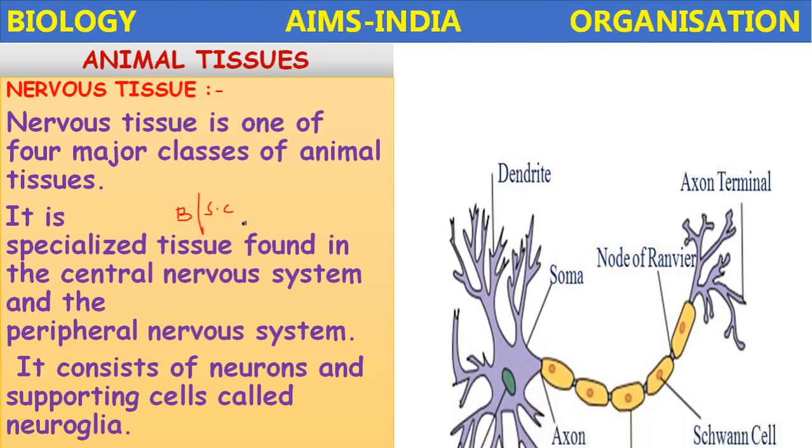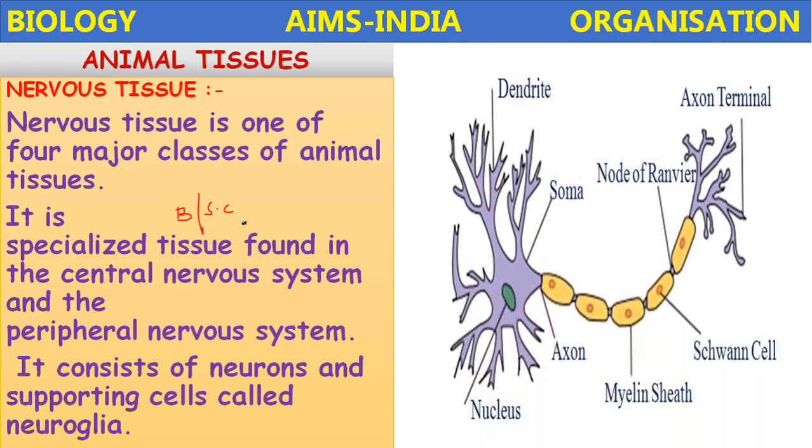If you take a neuron, a typical neuron consists of the following parts. The total neuron is divided into 2 main parts: the cyton or cell body, and the remaining tubular part, called the axon. The cyton consists of the nucleus, and it gives several branched projections called dendrites.